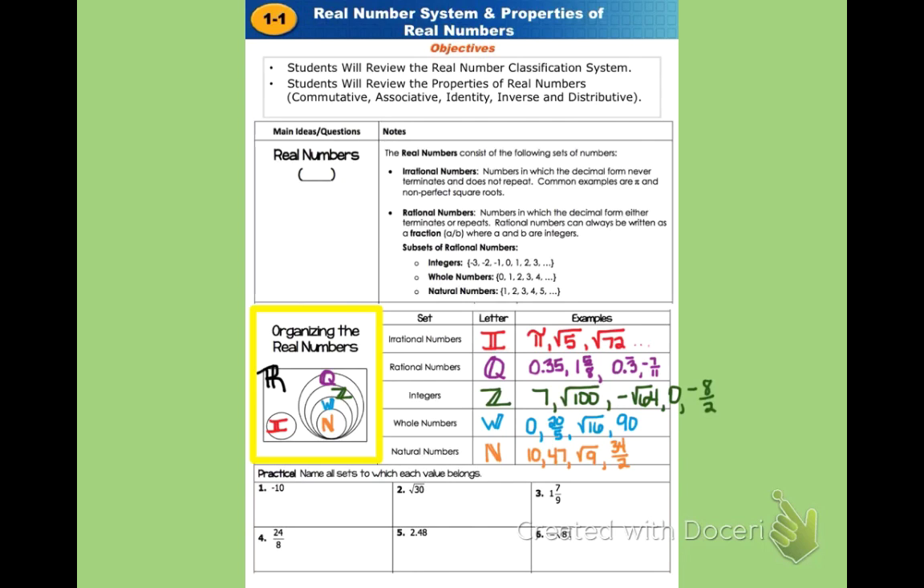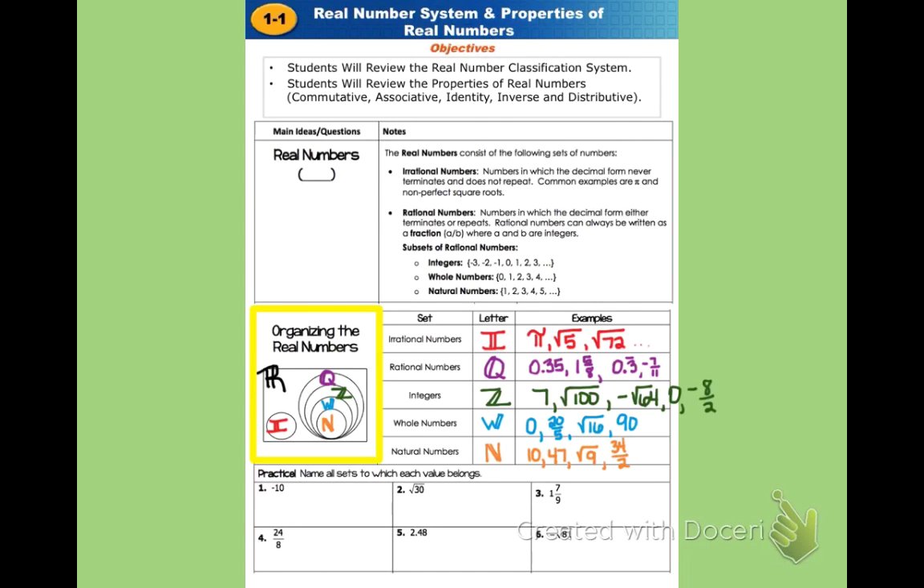There are also some examples over here like pi and the square root of 5 and the square root of 72. Now notice those square roots are ones that are not perfect squares, and if you were to put them in your calculator, you'd see a list of decimals that goes on and on and on, and at some point you'd have to round them. And so that's an example of some irrational numbers.